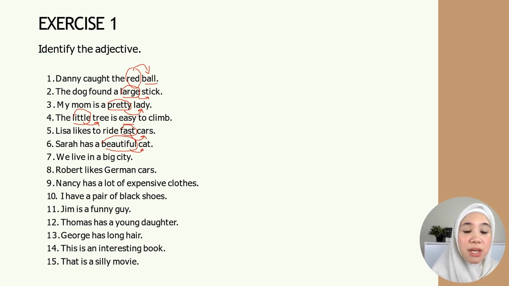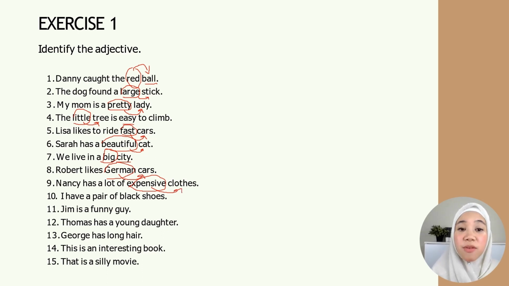We live in a big city. Okay, apa sifat city tu? City tu besar. So big is the adjective. Robert liked German cars. So the adjective is German because it is describing the car. What kind of cars are those? They are German cars. Nancy has a lot of expensive clothes. So the adjective is expensive. It is describing the clothes.